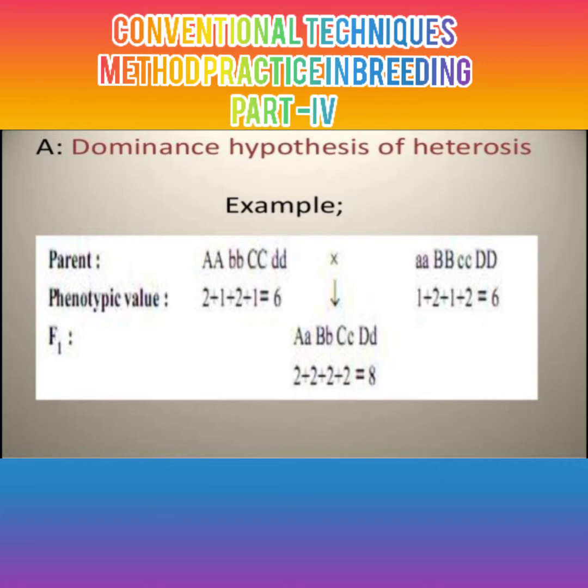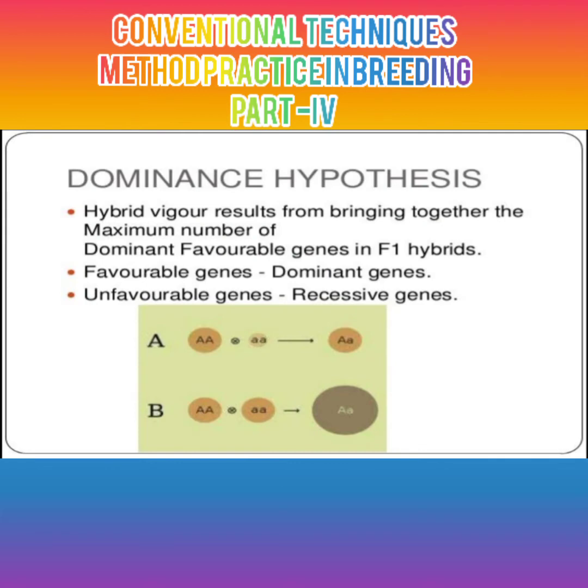When the cross is made, we get A, BB, CC, and DD. Every individual has one tall character and one dwarf character, that is 1.5 points for each, that means 2 points for each individual, and the total is 8 points. That is known as the dominance theory.